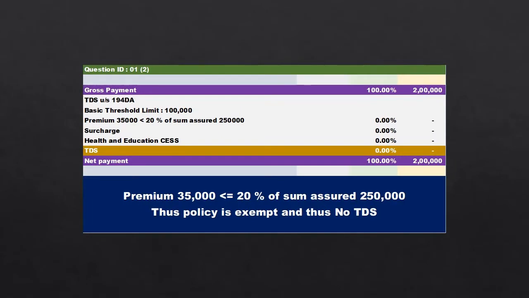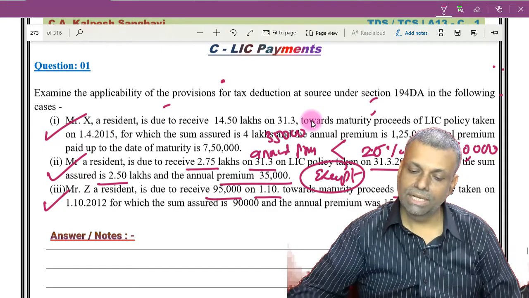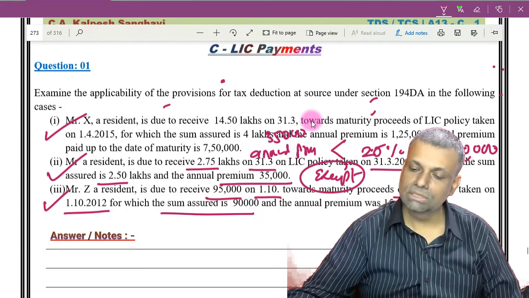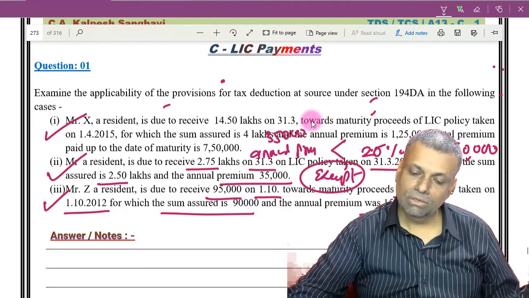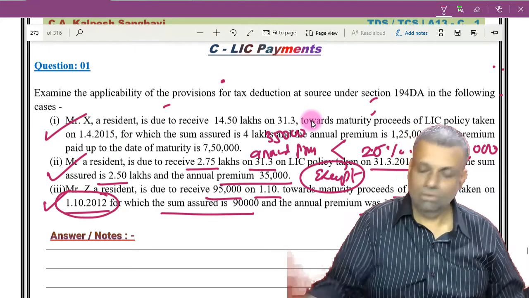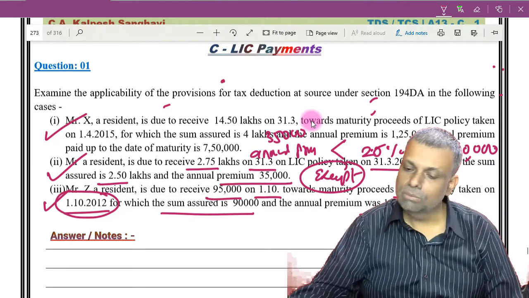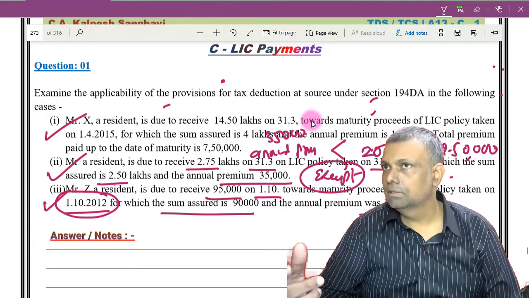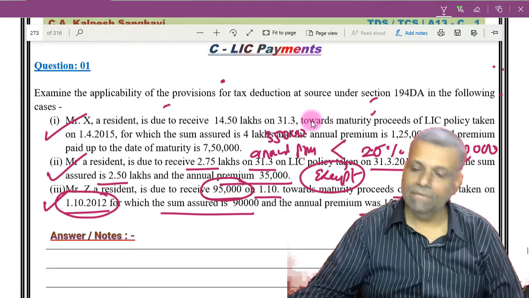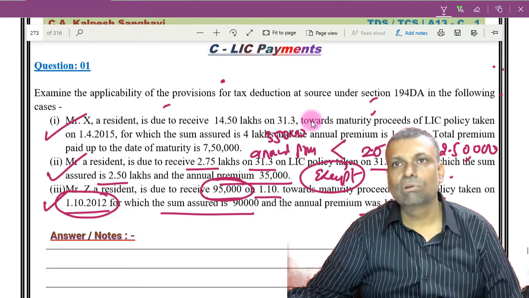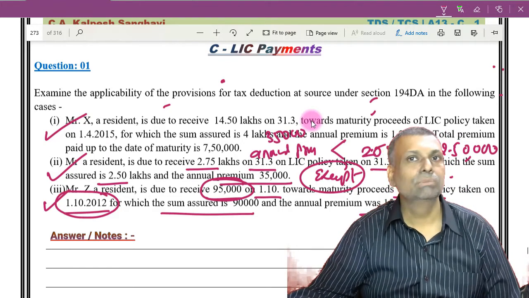Point number 3. Mr. Z, a resident, is due to receive 95,000 on 1/10 towards the maturity of the LIC policy taken on 1/10/2012, for which the sum assured is 90,000 and the premium is 15,000. Now since it is taken on 1/10/2012, the sum assured test will be 10%. But if I want to give the answer in the shortcut manner, this payment is only 95,000, so it is anyway not crossing my basic threshold of 1 lakh rupees. So no need to test. Straight away you can say that no TDS provision will be applicable.